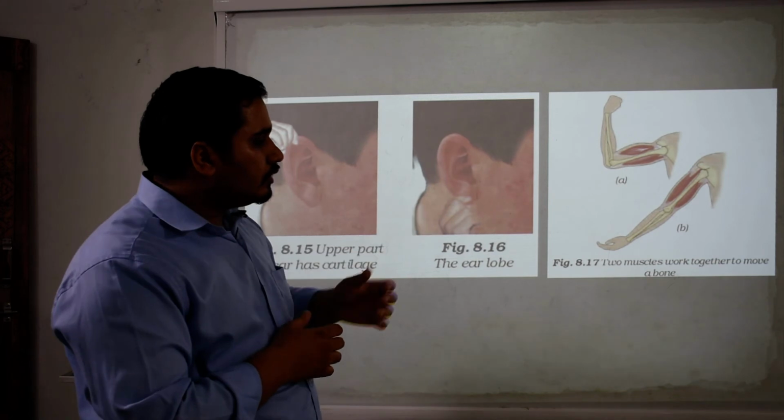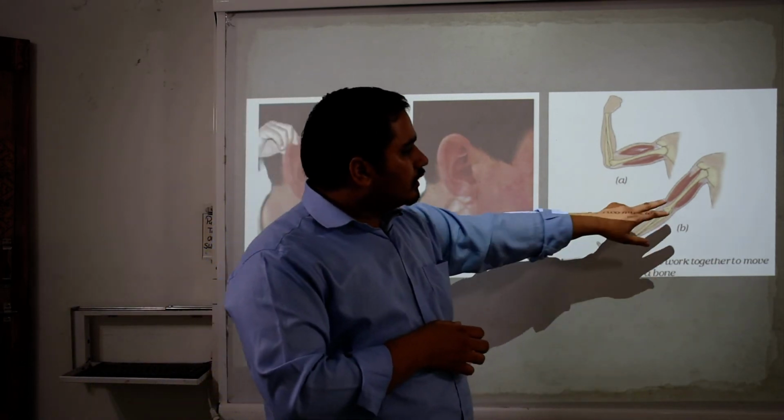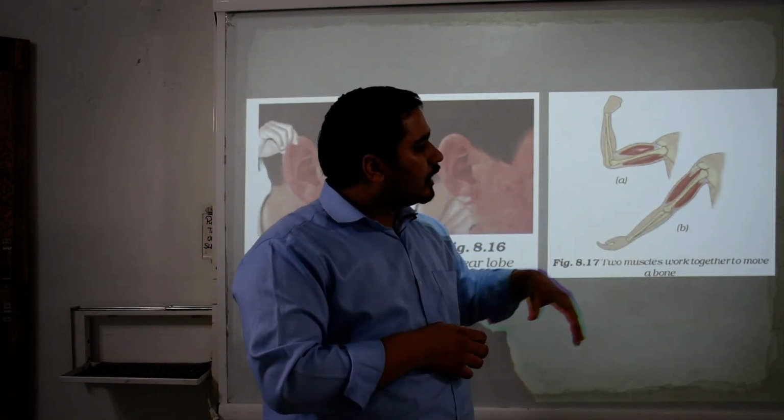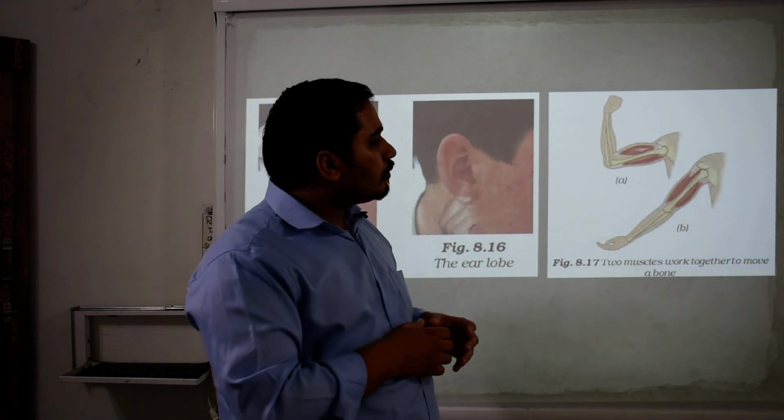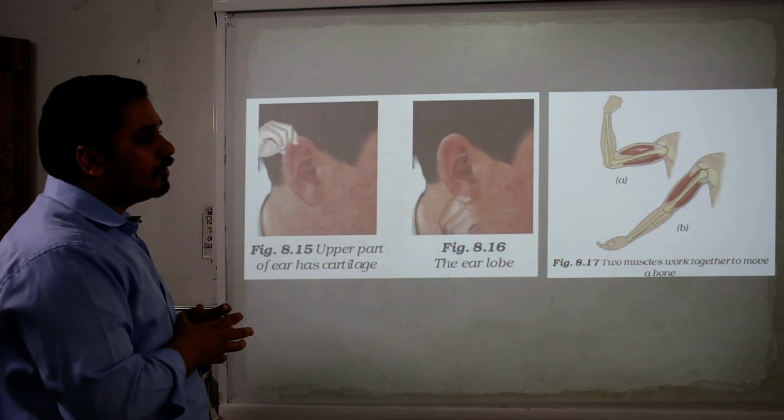Two muscles work together to move a bone. This kind of muscles are around our bones, which help to move them properly and bear the proper level of weight on them.